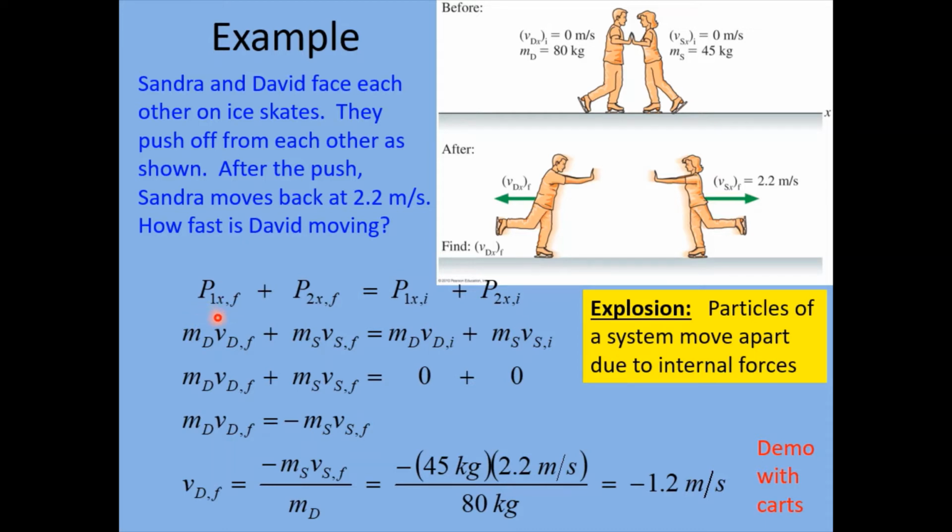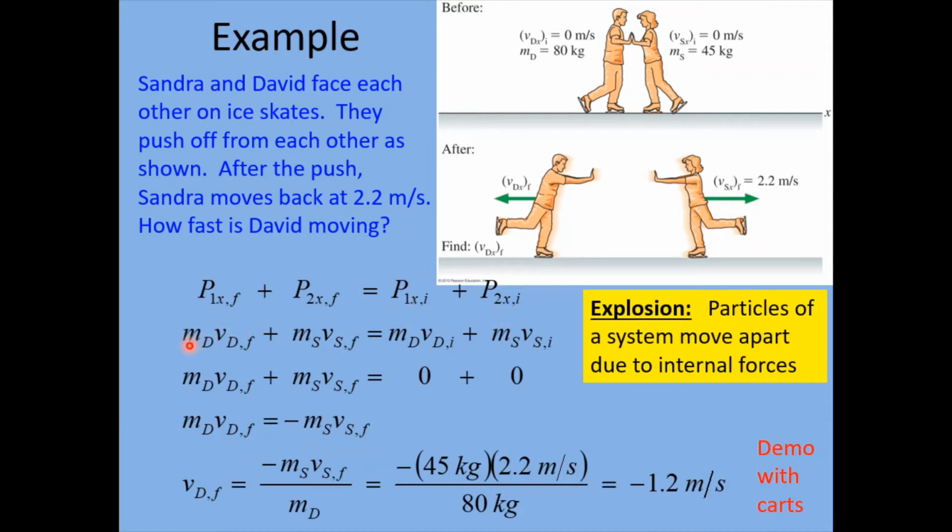So this is P1x final plus P2x final equals, and then this is Sandra over here. Oh, I'm sorry, this is David here. P1x final is David, P2x final is Sandra. And then over here are the initial momentums of David, he's object 1, and Sandra, object 2.